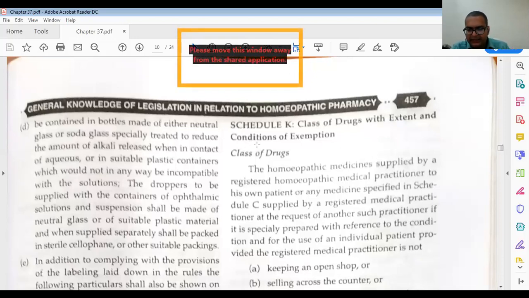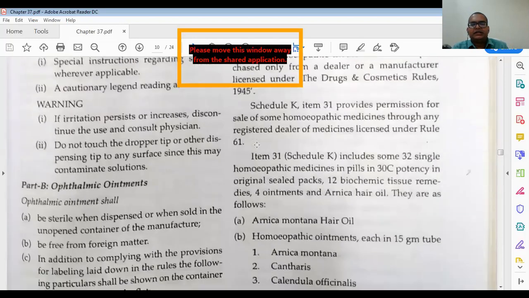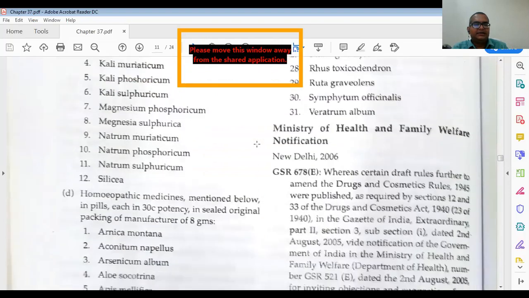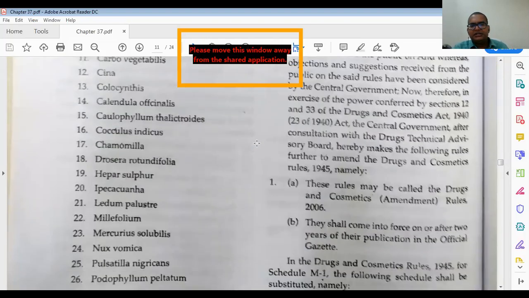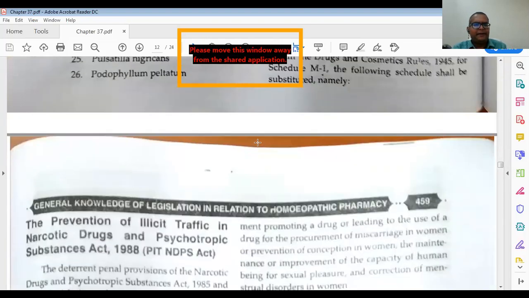Then Schedule K, class of the drugs with extent of condition and exceptions. Schedule K drugs, some exceptions are there. About Schedule K, I have not seen any questions.